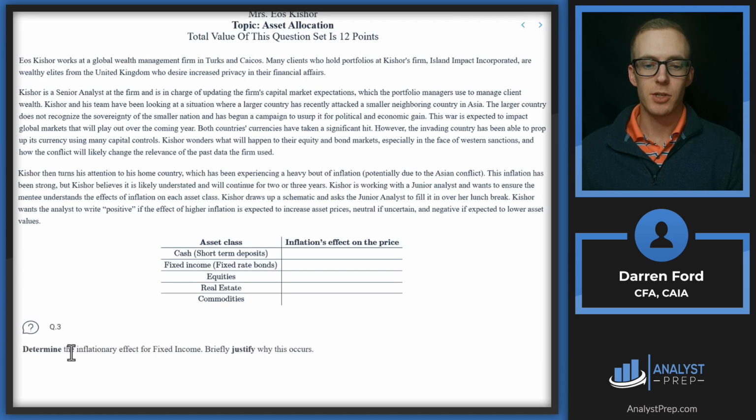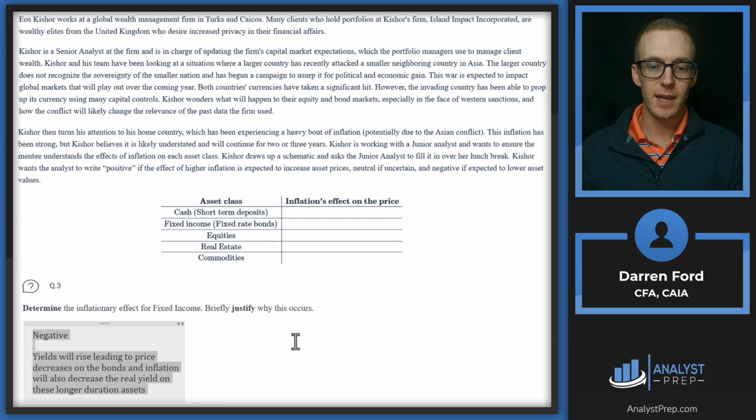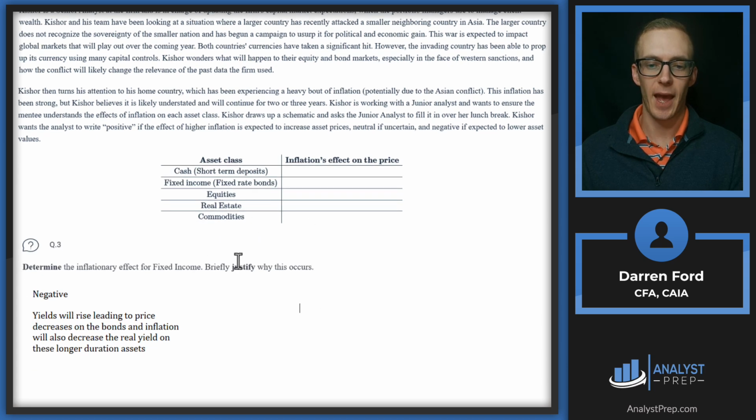Question 3, determine the inflationary effect for fixed income. Briefly justify why this occurs. So this is going to be a negative effect on fixed income, and the reason this differs from cash, so we said with cash, basically rates are going to increase, which has little price effect on cash because there's no duration, and then we'll be reinvesting at higher rates.